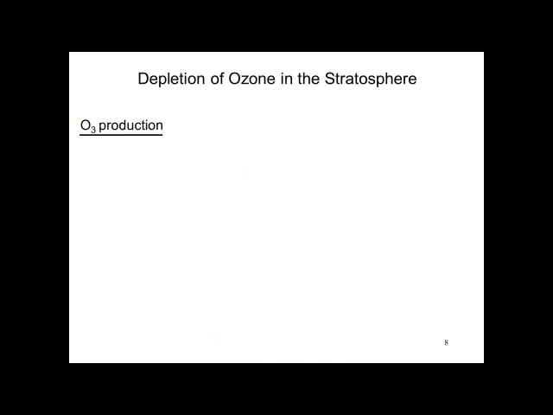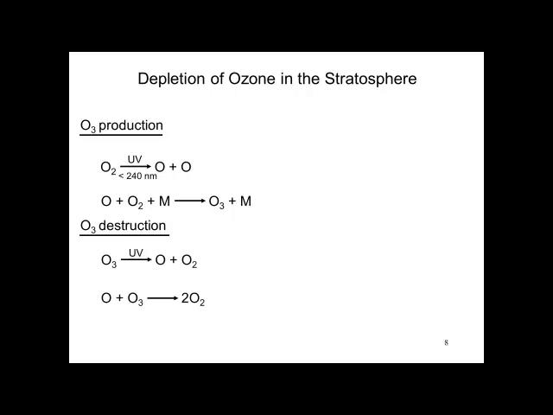Very important is depletion of ozone in the stratosphere. Ozone is produced by ultraviolet light reacting with oxygen molecules, making monatomic oxygen. The monatomic oxygen reacts with diatomic oxygen to generate ozone. M is often a catalyst. Ozone is destroyed by the UV radiation reacting with ozone molecules, reverting them back to monatomic and diatomic oxygen.